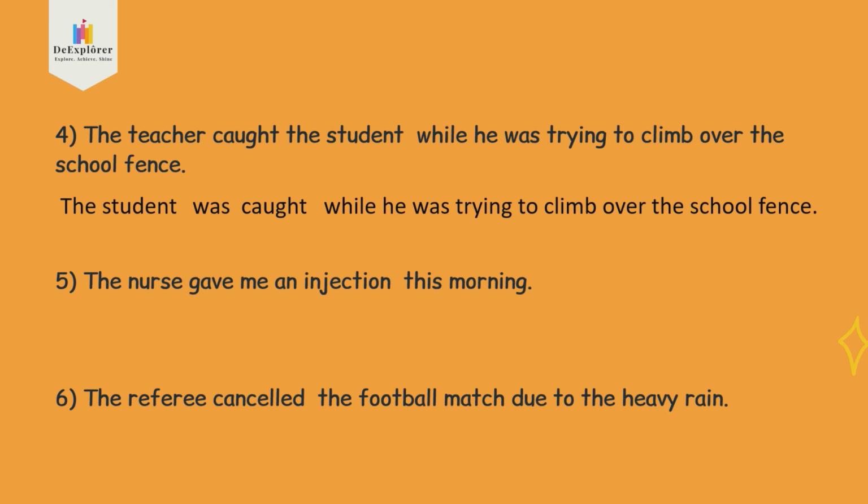The nurse gave me an injection this morning. Nurse 给我打一支针，几时 this morning. Okay, so you check gave and me. Me is the object. Now you bring it in front. Me 就变 I 哦。Okay, I 我被给，saya diberi. So I, subject, verb was or were. 自己写 was or were.